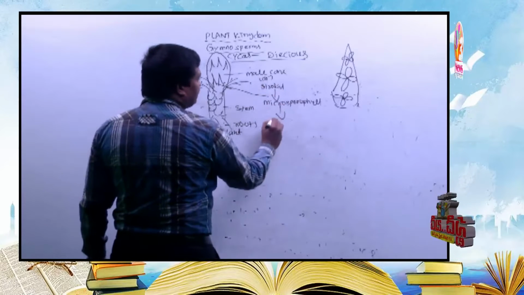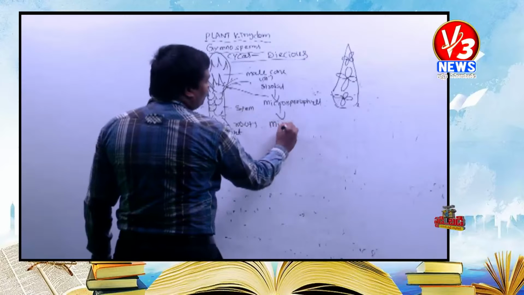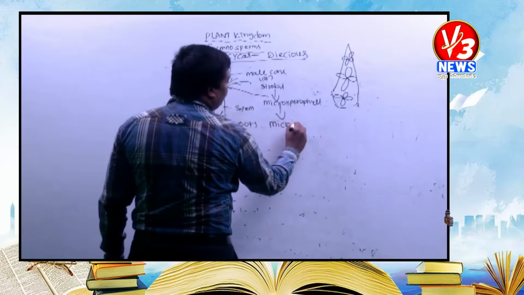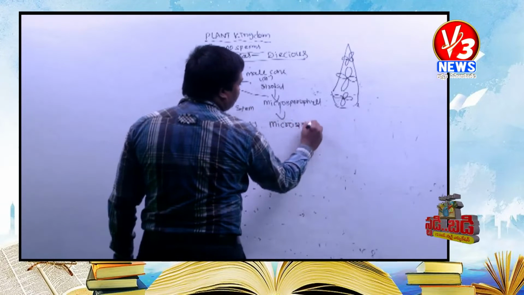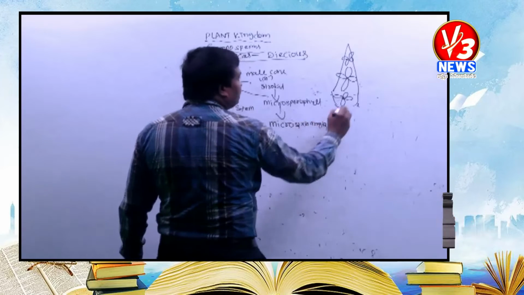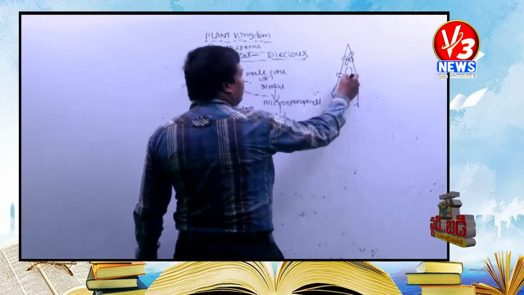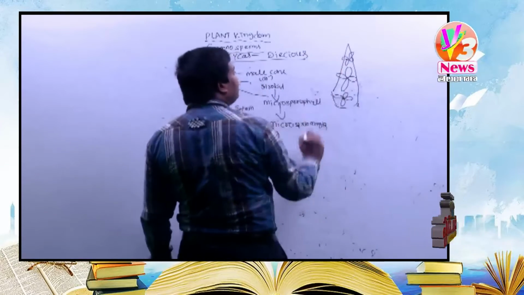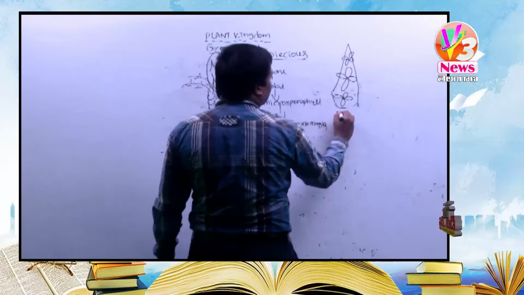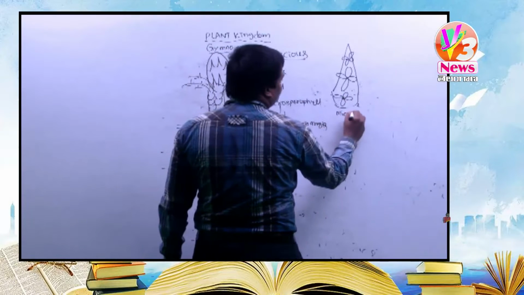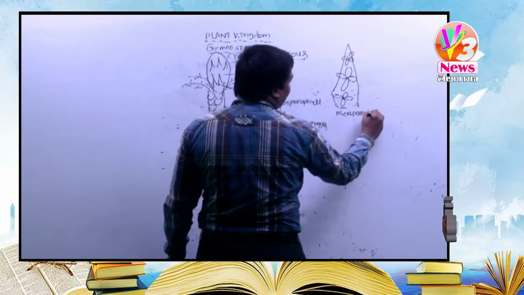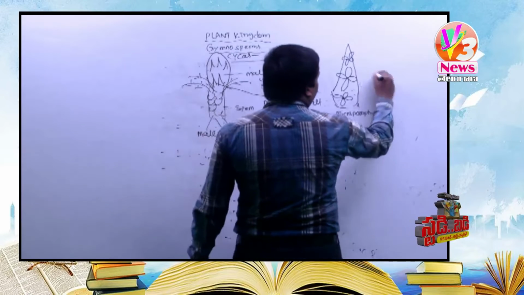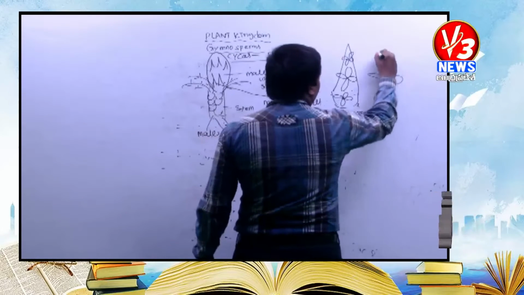The microsporophyll produces microsporangia. This is a group of a number of microsporangia present in the microsporophyll. This is the microsporophyll, and these are the microsporangia.